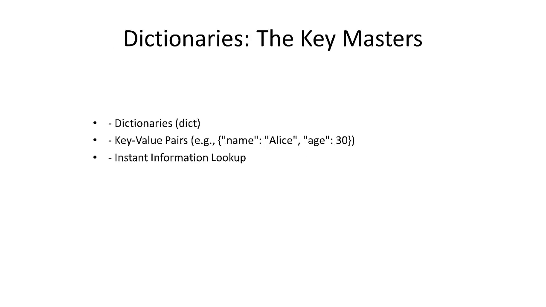Another data type is dictionaries, the key masters. Dictionaries, or dict, are unordered collections of key-value pairs, like name: Alice, age: 30. Think of them as magical address books where you can instantly find information based on a key. Use them to store contact information, create word translations, or build a virtual library.